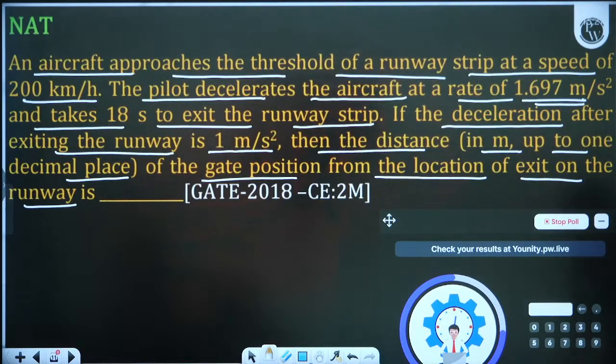Again, you have to give the answer in 1 decimal place.